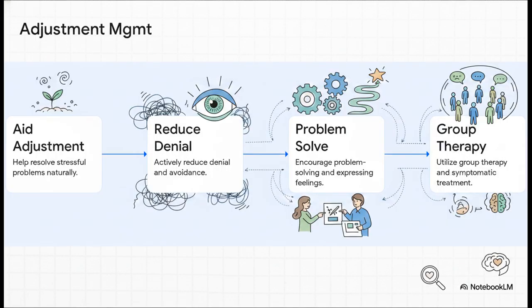Because the trigger here is a life circumstance, the management protocol strictly focuses on practical resolution. We really want to aid natural adjustment processes. This means reducing denial, actively encouraging problem solving to deal with the stressful event, and using group therapy or discussion to help the patient express feelings and reduce anxiety. Why does this matter? Well, because we're treating a life transition here, not a chemical imbalance. Heavy pharmacology is definitely not the answer. The entire goal is just equipping the patient to navigate the life change.